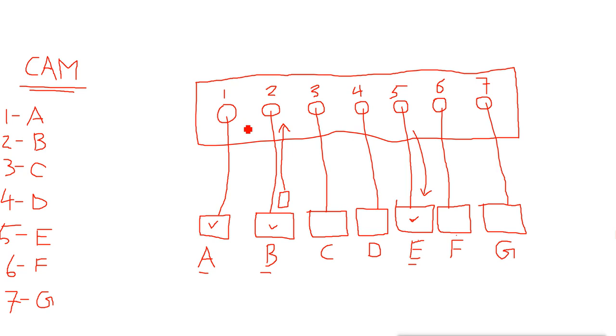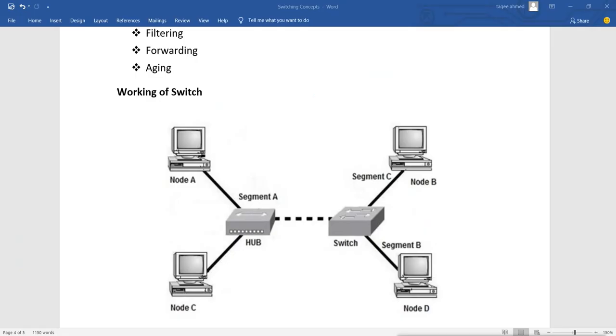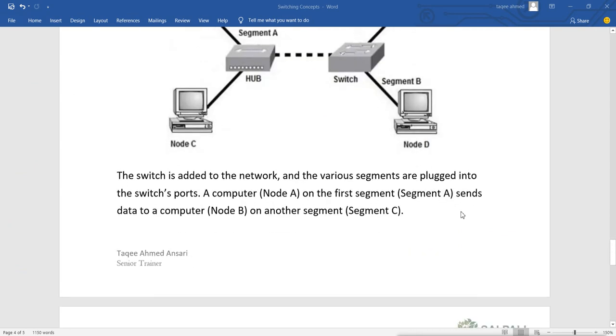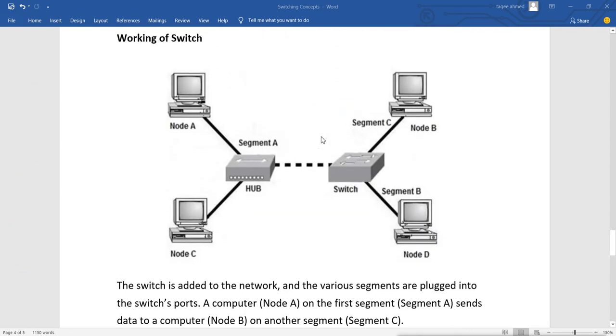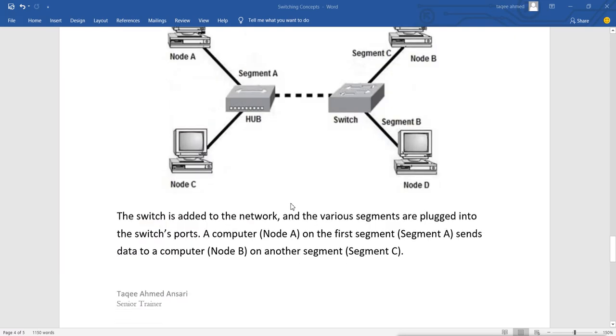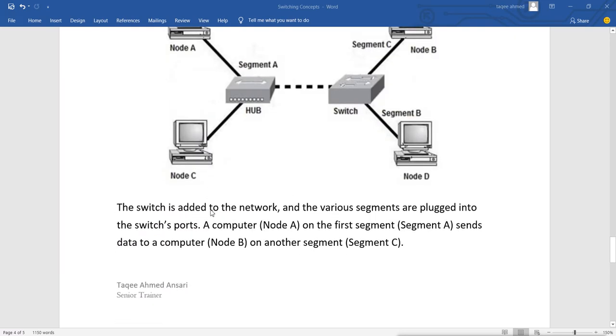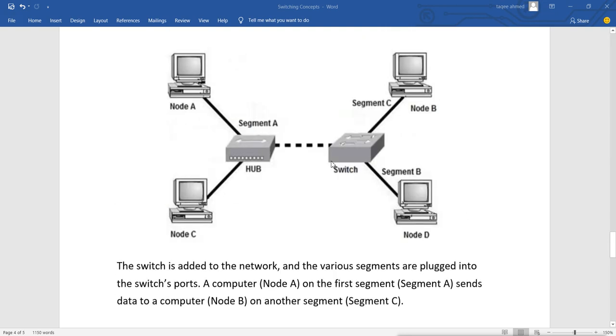So in a simple way, a switch works like this. We can see in the design in this image what it does. The switch is added to the network and the various segments are plugged into the switch ports. A computer node A on the first segment, segment A, sends data to computer node B on another segment, segment C.